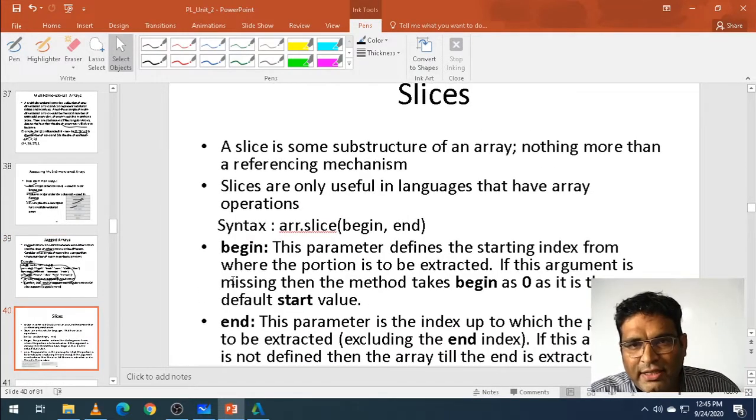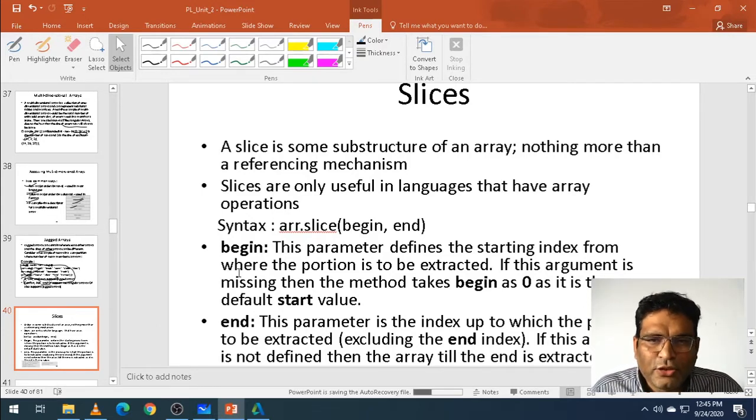Then we go to slices. What do we mean by slices? A slice is a substructure of an array, nothing more than a reference mechanism. Let's take an example.